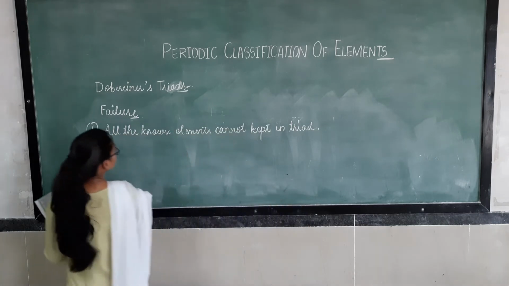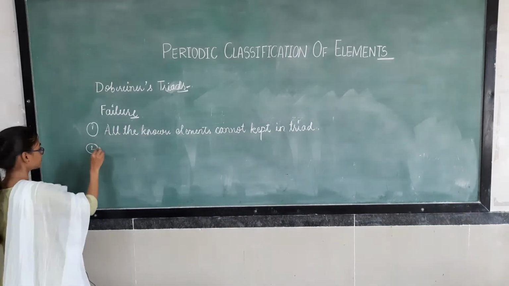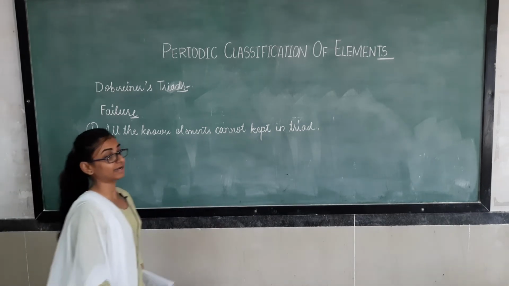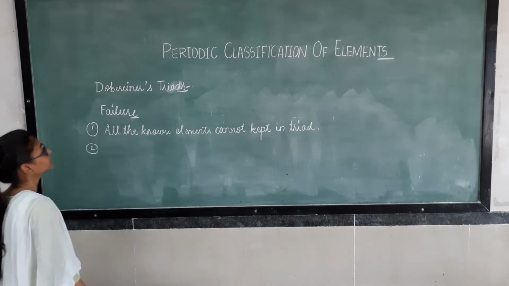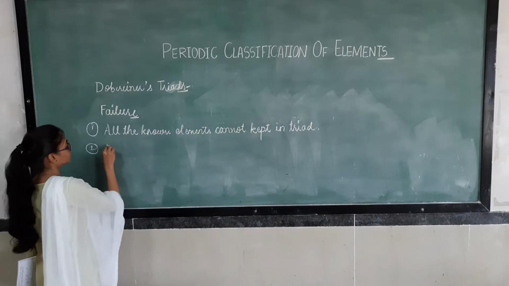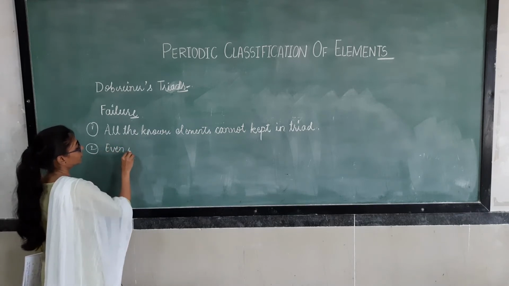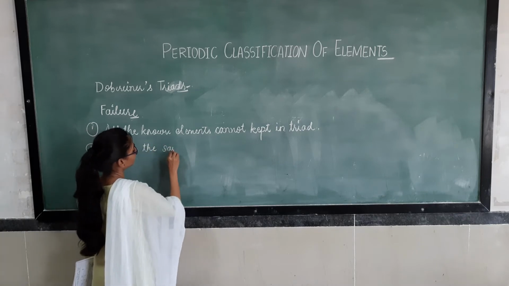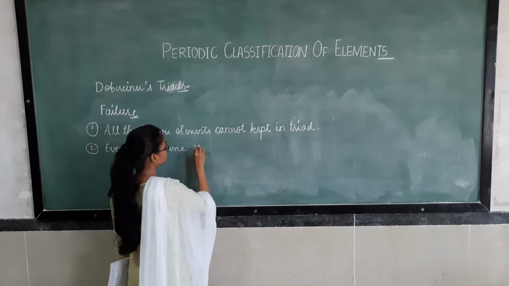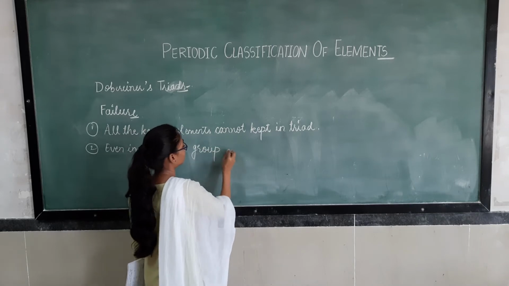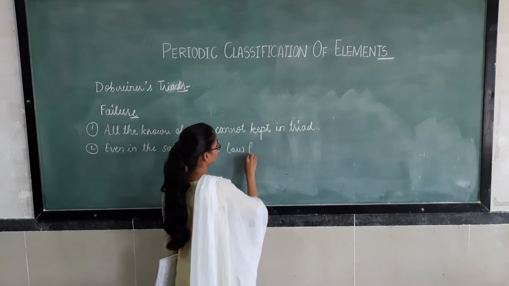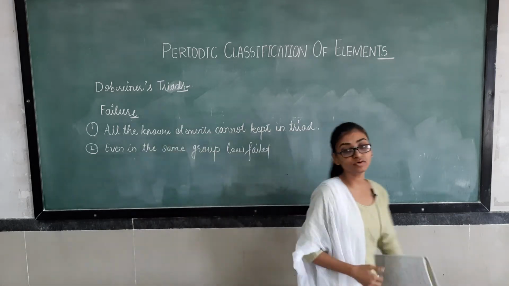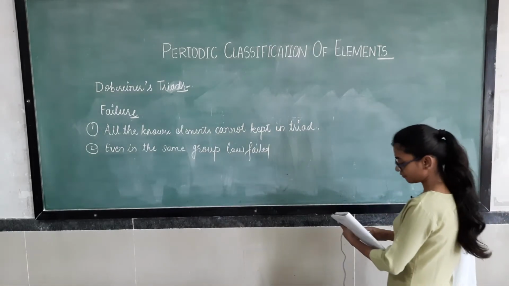Right. The second failure was that even in the same group the law failed. Now we'll see the example. Same group, law failed. So how the law failed even in the same group, we'll see here.